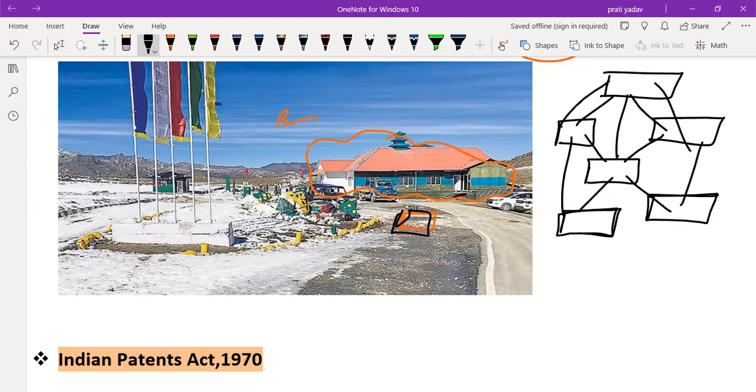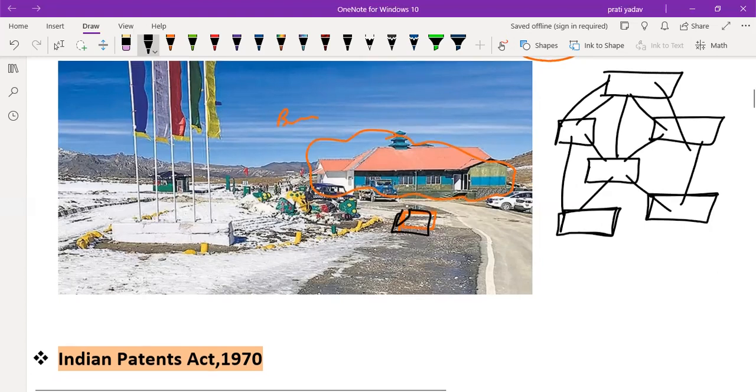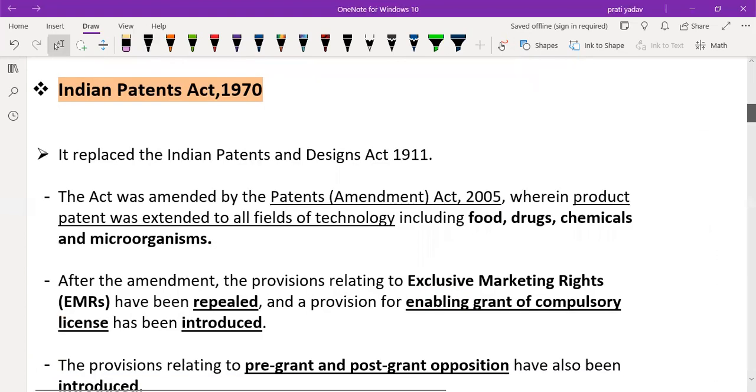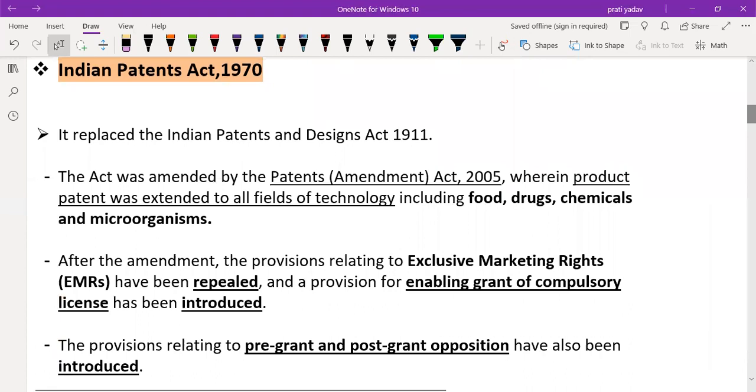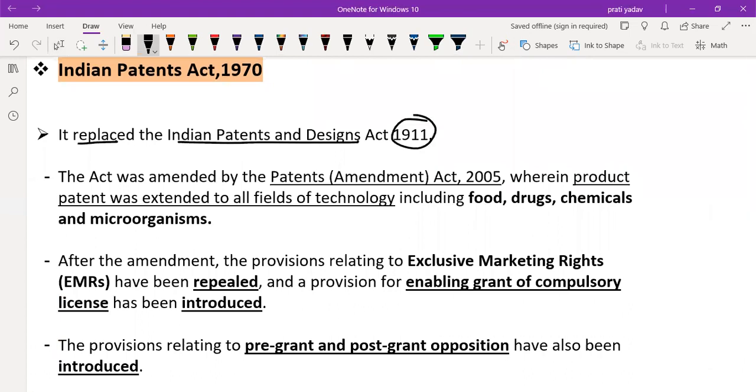Now let's move on to the next topic, the Indian Patent Act 1970. It replaced the Indian Patent and Drugs Act 1911. By replacing that act, the new act is the Indian Patent Act. The act was amended by the Patent Amendment Act 2005.